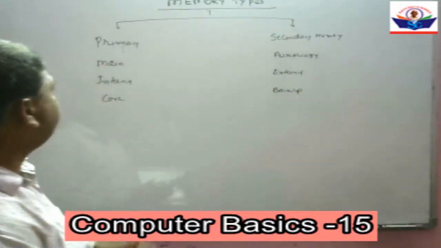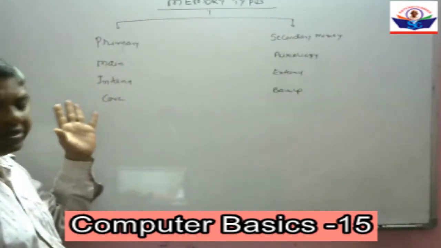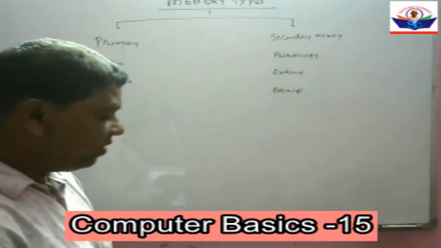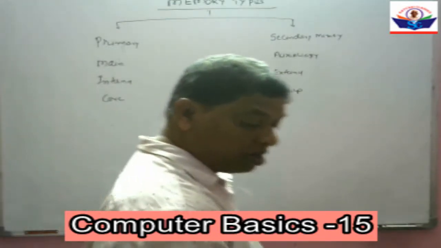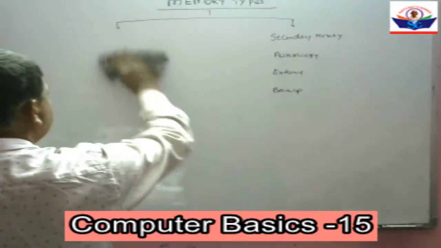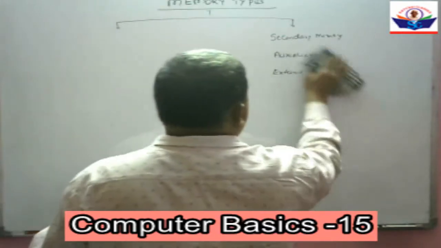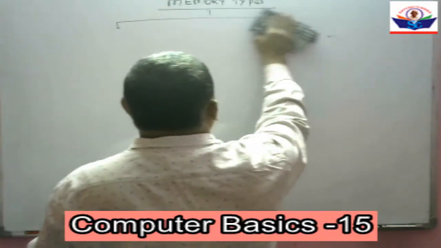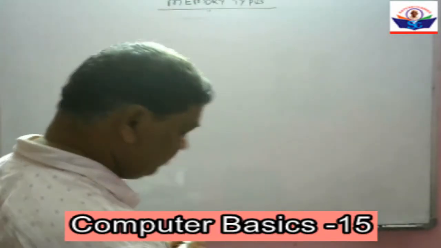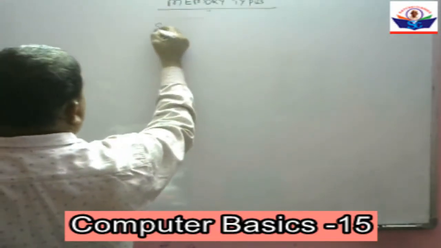We have discussed primary, main, internal, and core memory. That means core is the same. Under primary memory, we have discussed RAM and ROM. RAM is volatile memory, ROM is permanent memory. Now we'll discuss secondary memory.